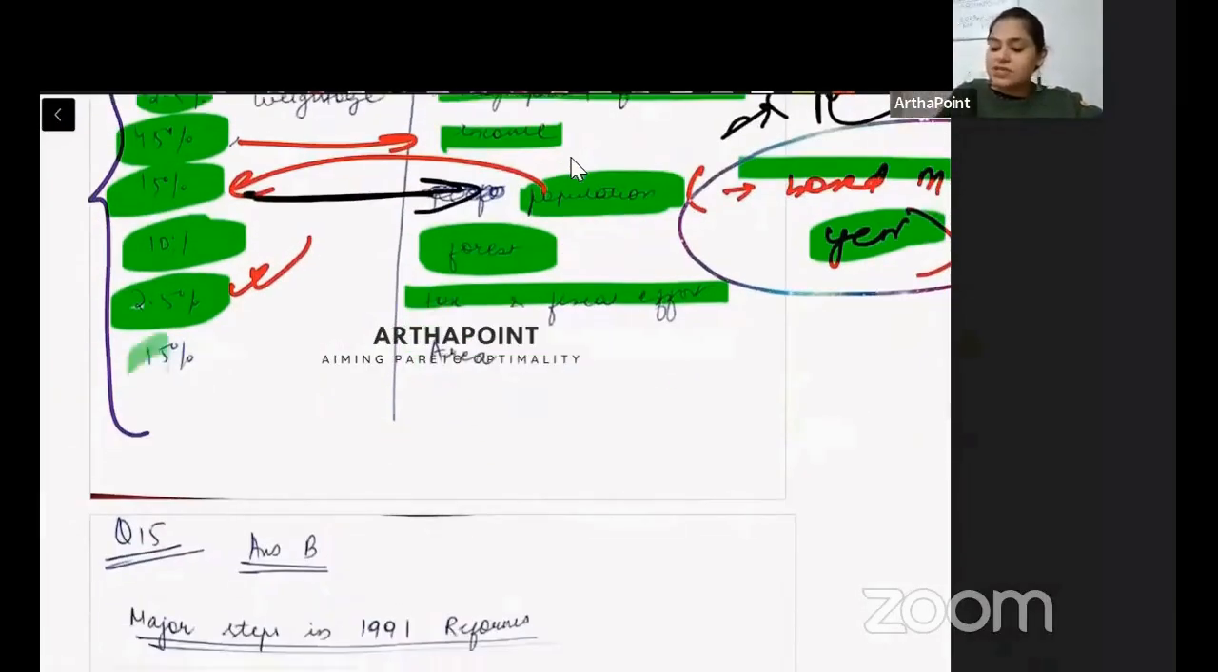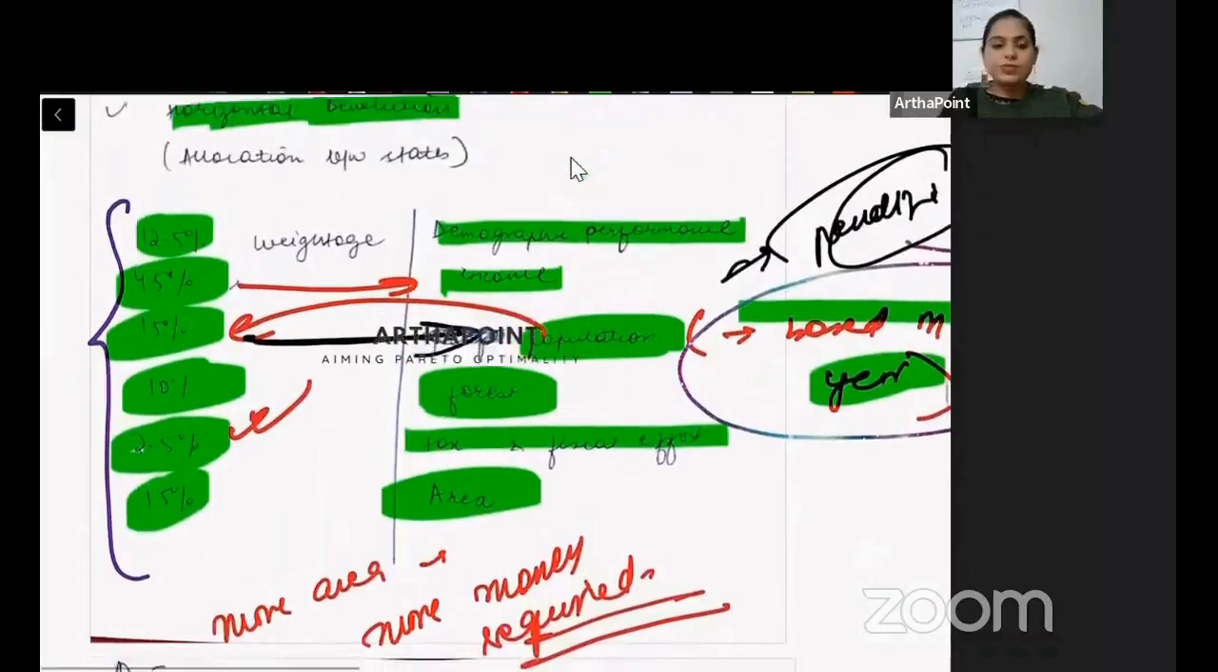And then 15% is given to the area. Of course, the more the area, the bigger the state. The bigger the state, the more money it requires to maintain it. So therefore, more area, more money required. Right? This is what this is about.